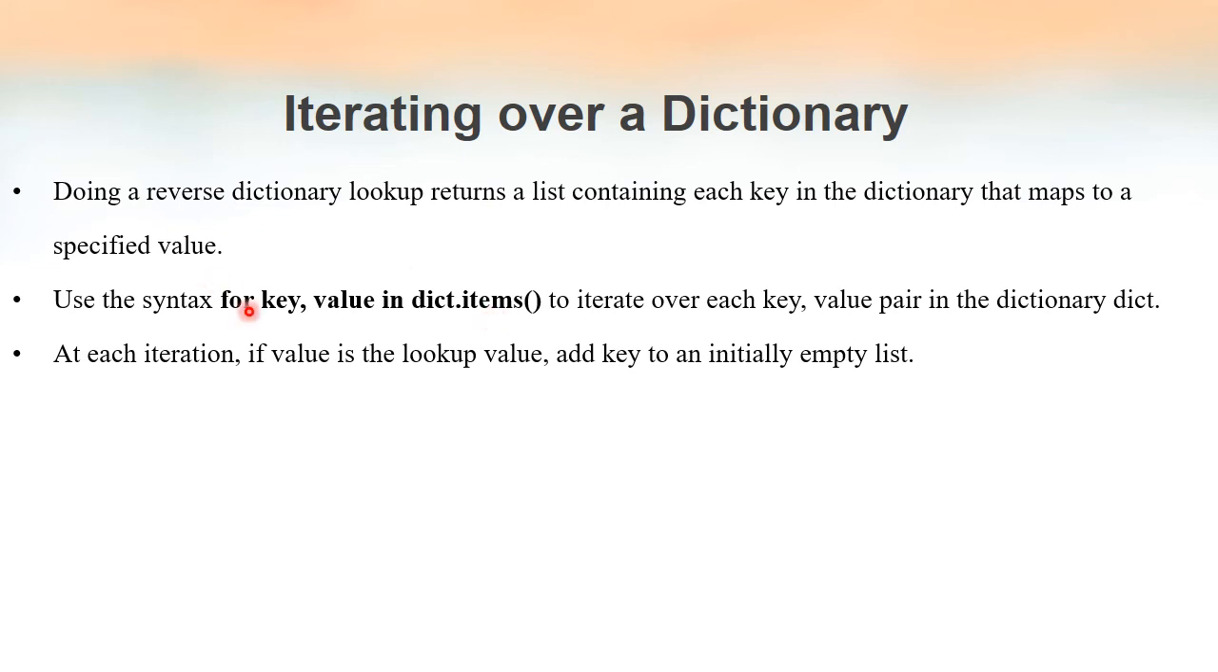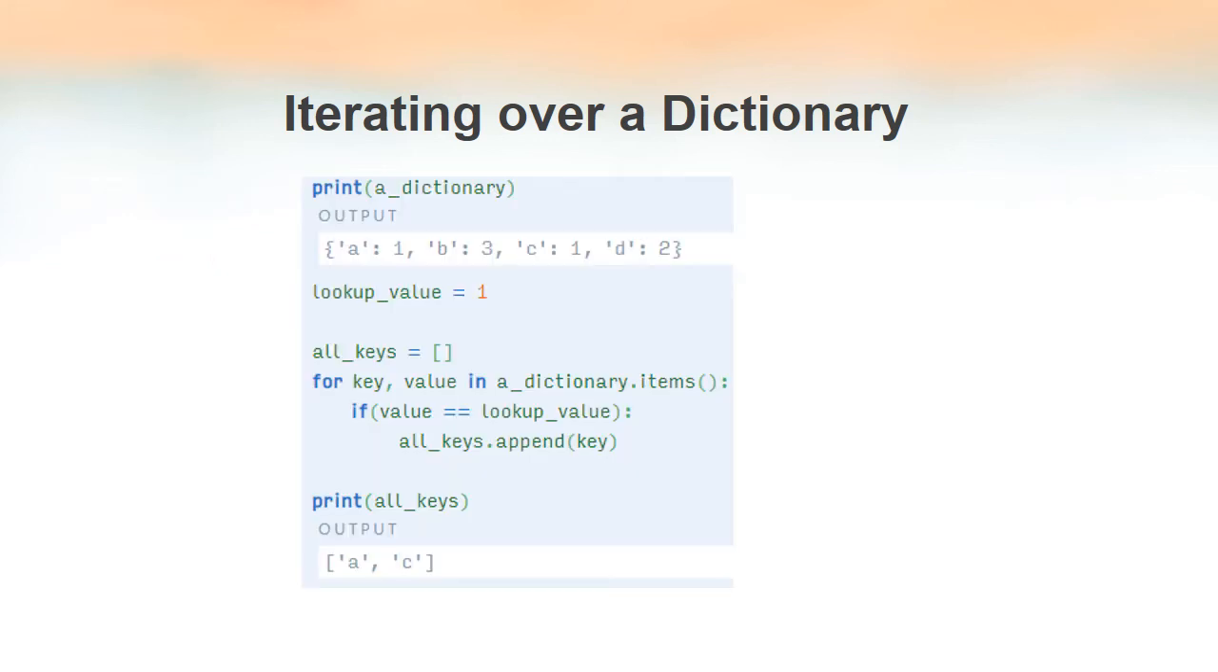And at each iteration, since it is a loop, the value variable will be pointing to the value inside the tuple returned by the items method. So we will be comparing the value with the lookup value. If we get a match, then that key will be copied to the empty list, and we retrieve the key by using a value. That is why we name this an example of reverse dictionary lookup.